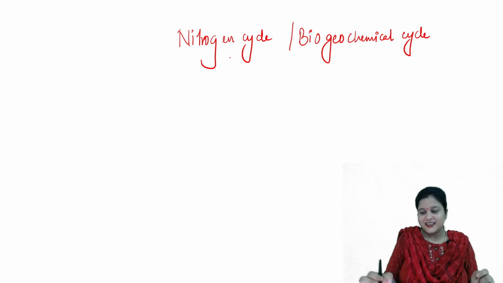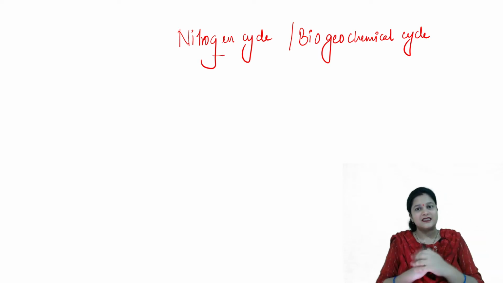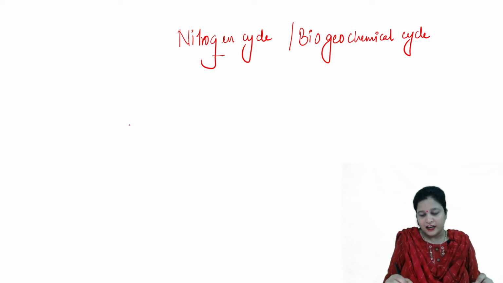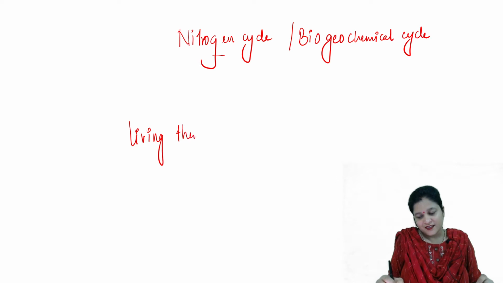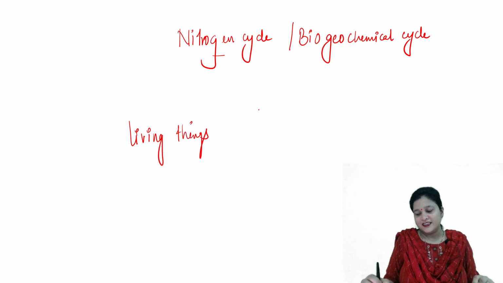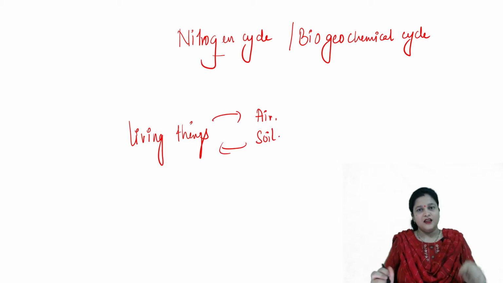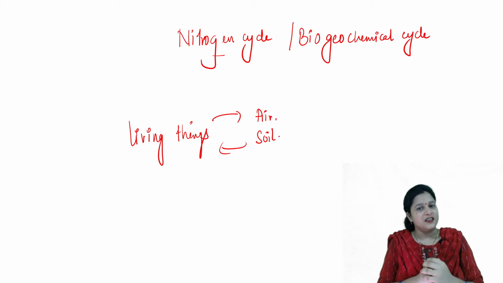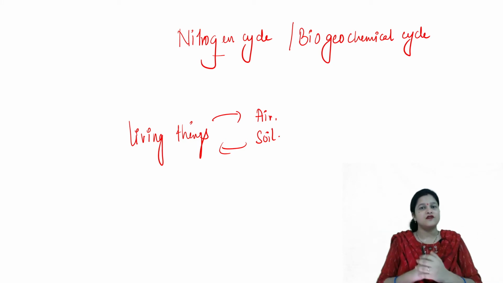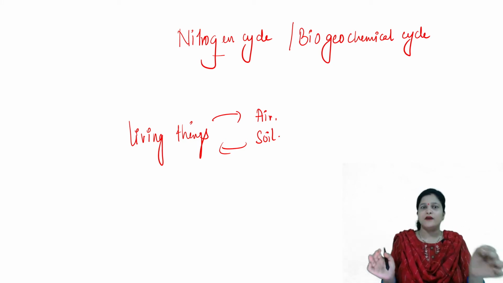So yes, the nitrogen has to be cycled between living things and non-living things, that is air and soil. And this cycling has to occur. There are different stages, there are different steps in the nitrogen cycle. We will study all of them one by one.